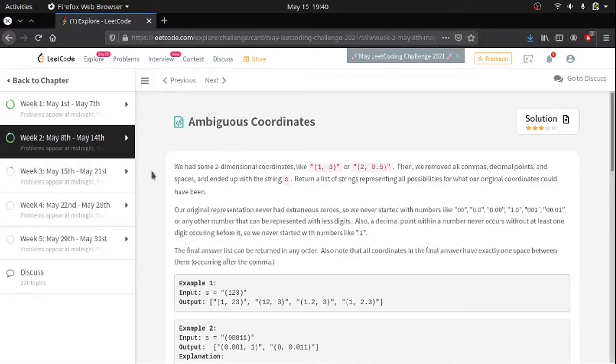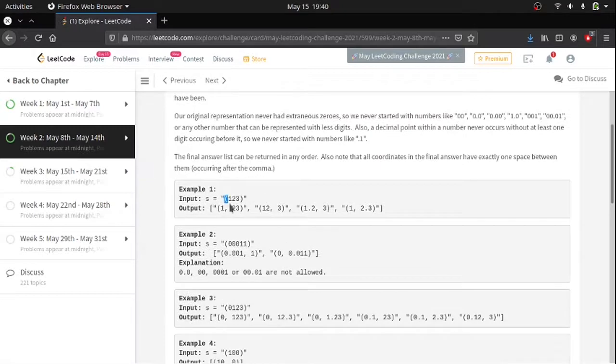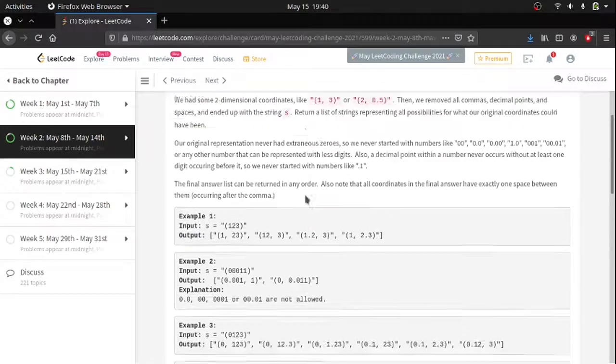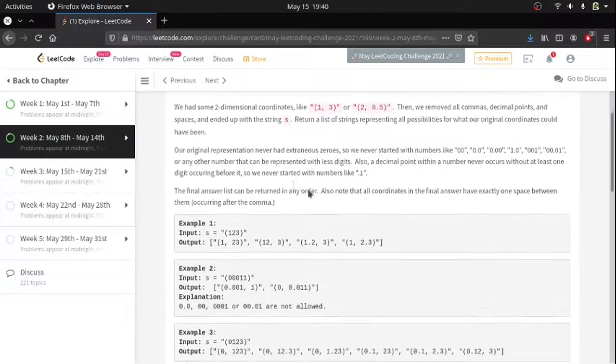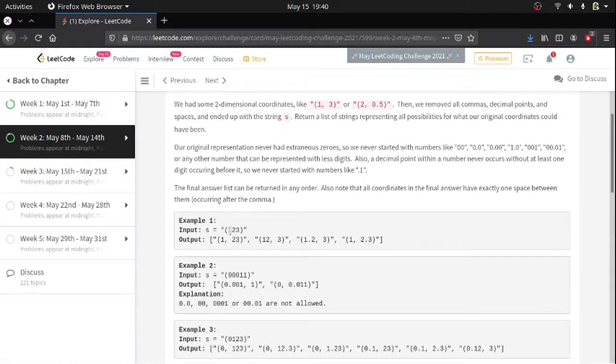Okay, the question is like this. They have a string. We have to format it in such a way to produce how many valid coordinates can be arranged from this string. So from 123 we have divided 1 comma 23. So (1, 23) is a point, and (1, 2.3) is a point, and next (12, 3) is a point, (1.2, 3) is a point.